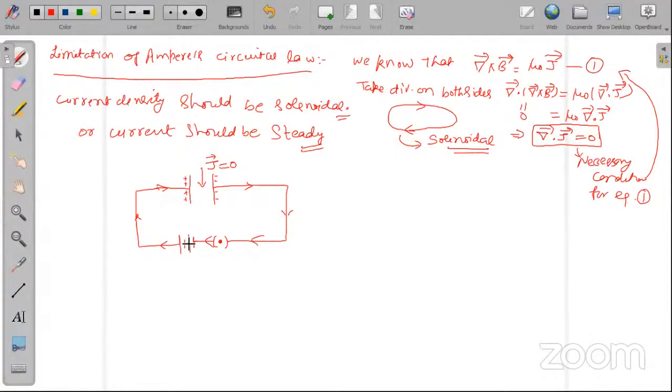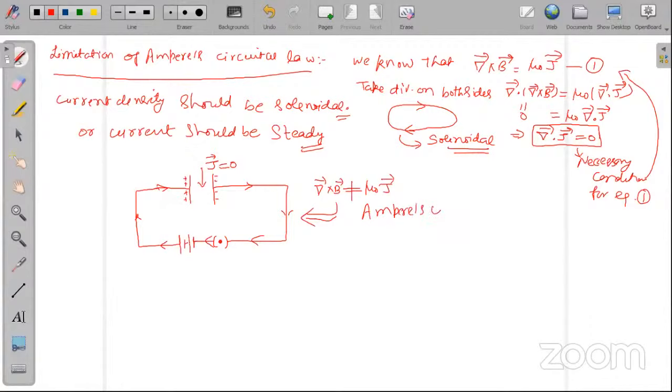The current starts from the positive terminal of the battery, then it goes and stops here. Then current is again available here. It is available within the key. Even it is available within the battery. You know that within the battery current flows due to the flow of ions. But there is no current here. So as a result, we can say del cross B is not equal to mu naught J for this circuit. So Ampere's circuital law is not valid.